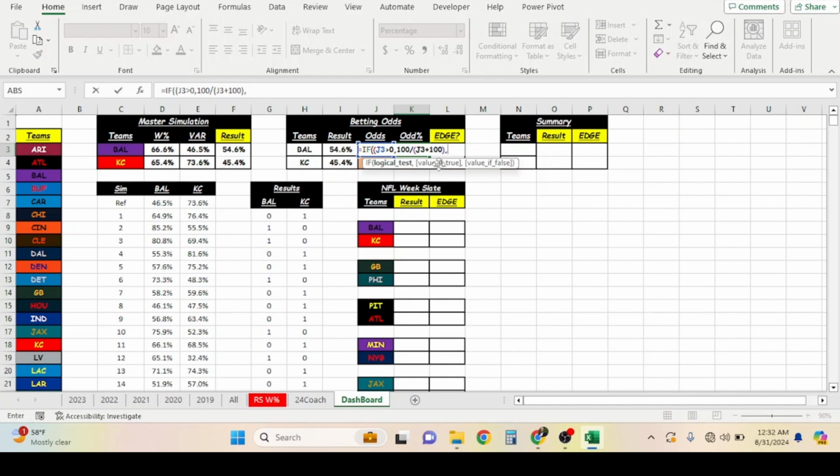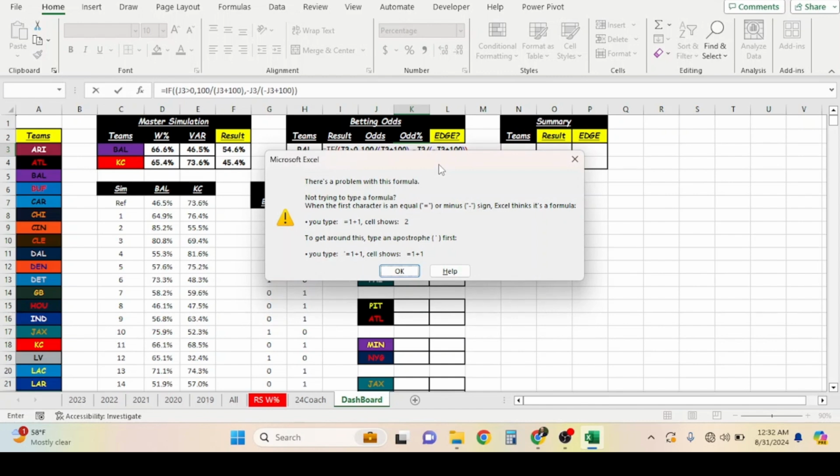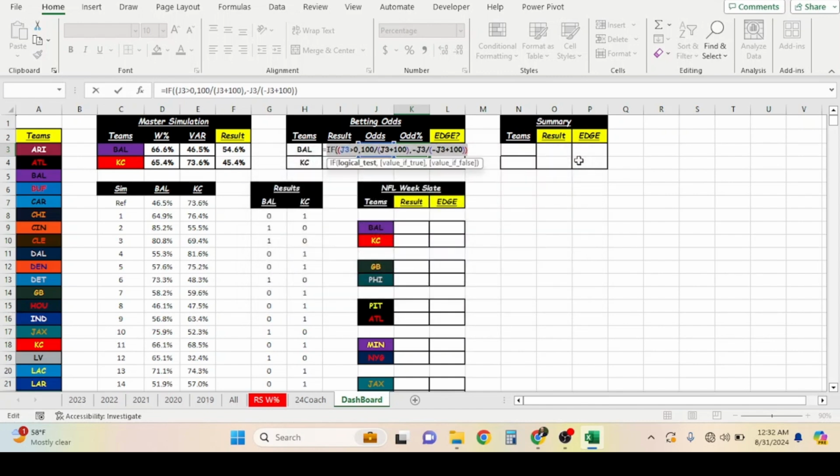So there's the first part. Remember, I said just copy it down if you're going to be using it in a different way. But you always want to do this. I would not slack on this at all when it comes to comparing your odds to the market. That's how you know if you have an actual edge or not. Some people will just walk away and say, oh, you know what, it says that this team's supposed to win, so that's what I'm going with. Well, that's not how you measure your edge.